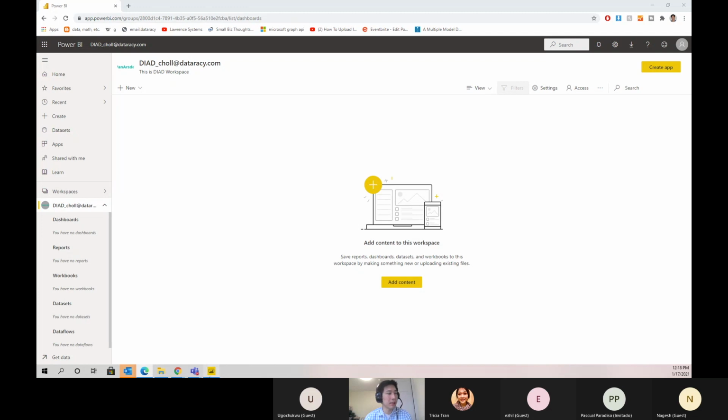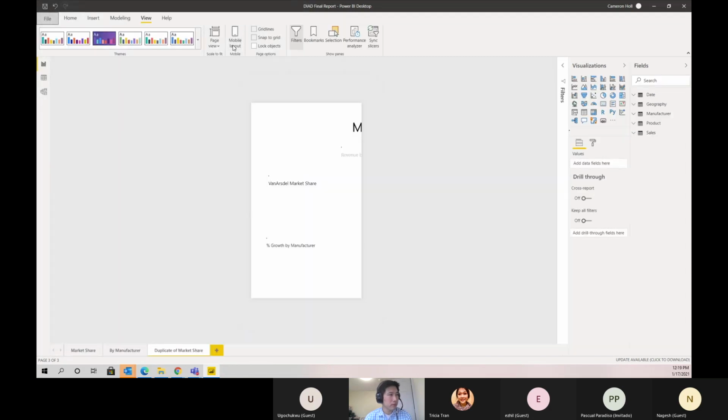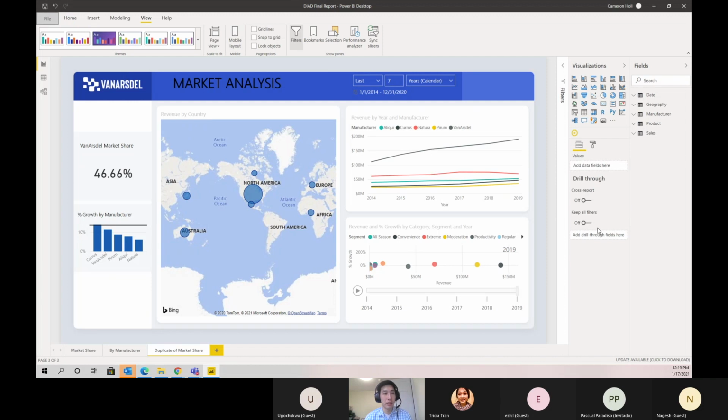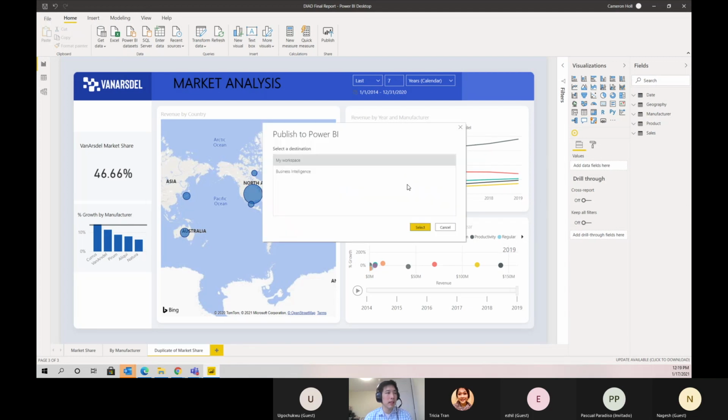So navigate back to the Power BI desktop file that we were creating. Let's close out of mobile view. So go to View, and then just click Mobile Layout, and it'll go back. From the Home tab, click Publish. You may need to save, that's okay. Then you might need to sign in.